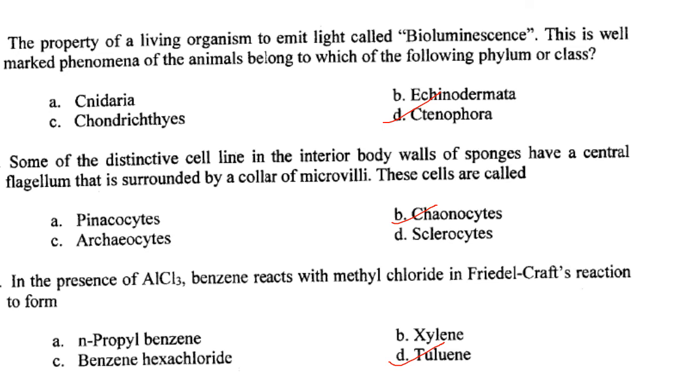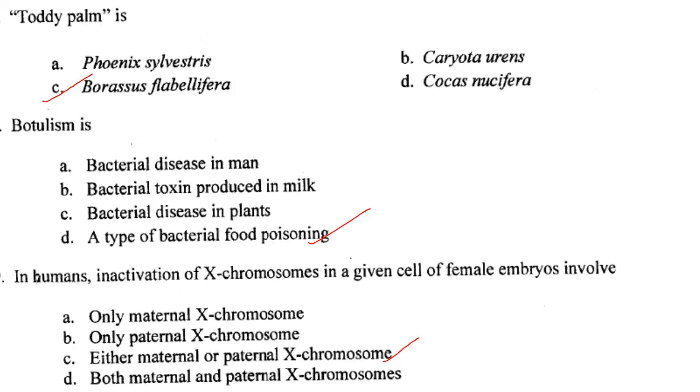Then some of the distinctive cell lines in the interior body walls of the sponges have a central flagellum that is surrounded by a collar of microvilli. These cells are called choanocytes. Answer is option B. Then in the presence of aluminum chloride AlCl3, benzene reacts with methyl chloride in a Friedel-Crafts reaction to form toluene. Answer is option D.